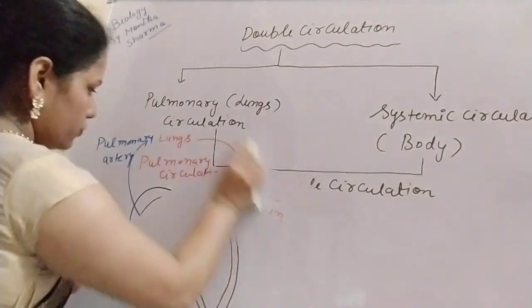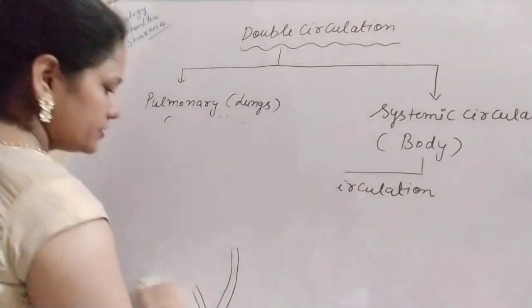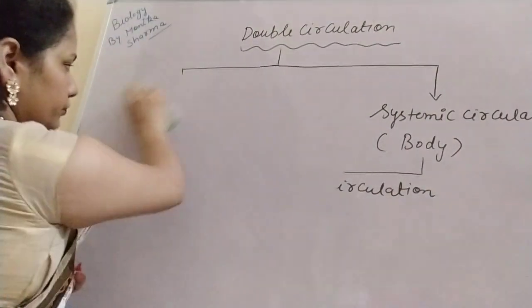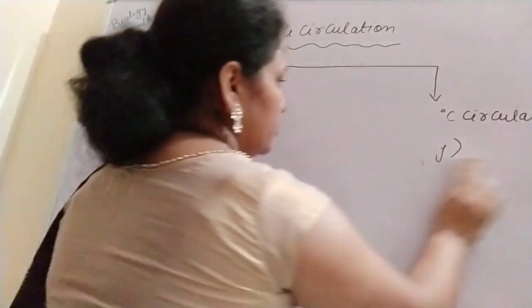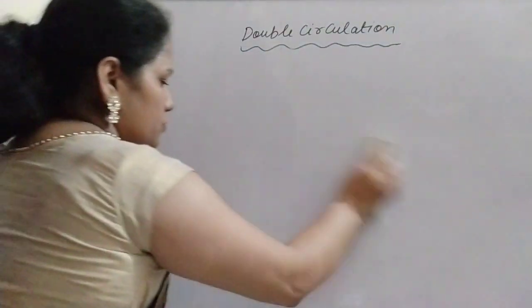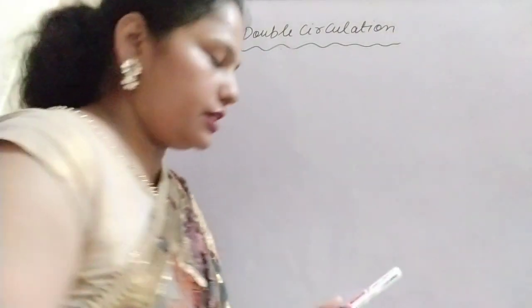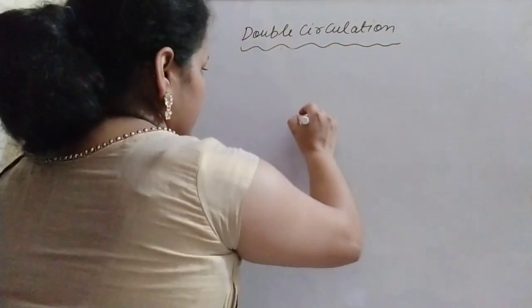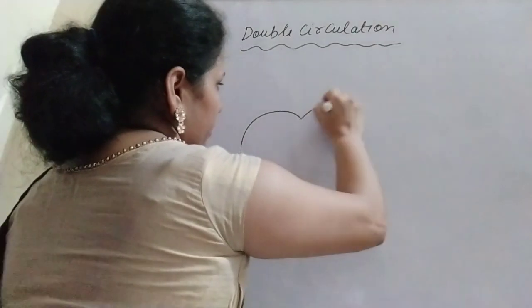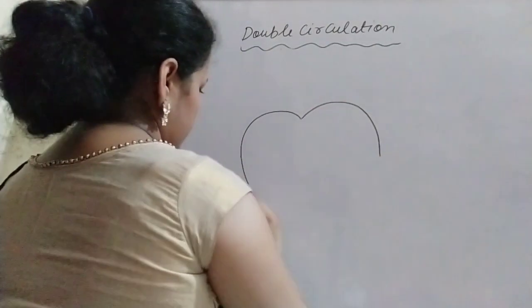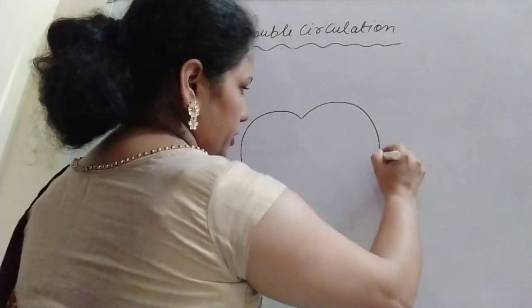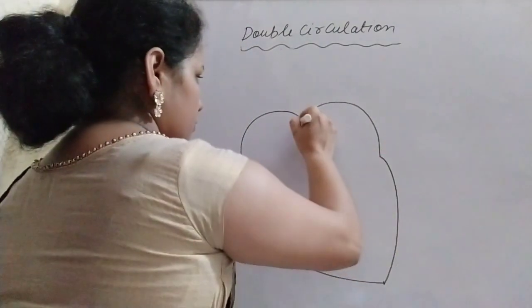After that, we have to understand what systemic circulation is. Systemic means the circulation in the body. So how does the circulation in the body take place? Let us take an example. We have to draw the heart again. It is tilted towards the left.